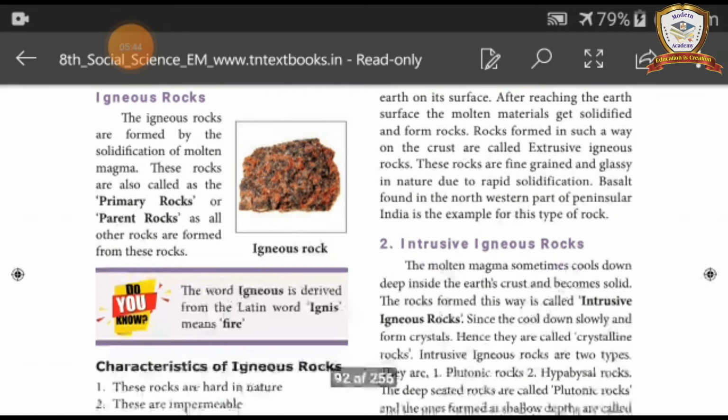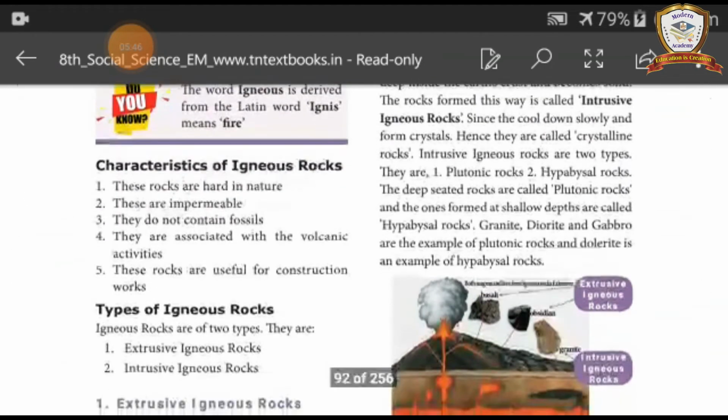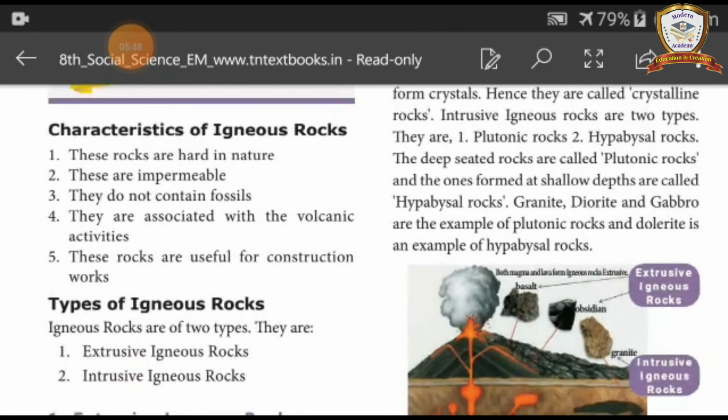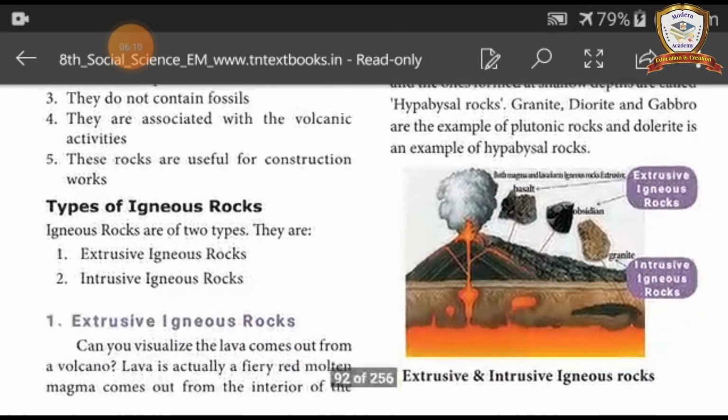Characteristics of igneous rocks. First point, these rocks are hard in nature. Second, these are impermeable. Third point, they do not contain fossils. Fourth point, they are associated with the volcanic activities. Fifth point, these rocks are useful for construction works. Next heading, types of igneous rocks.